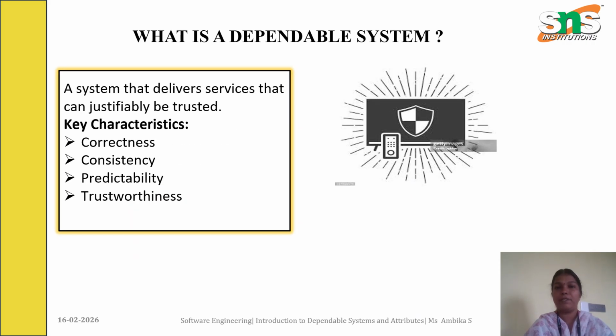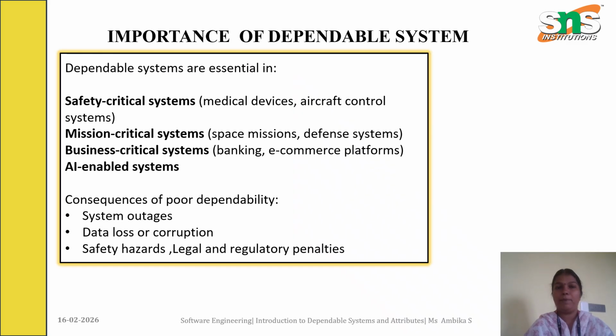So what is a dependable system? It's nothing but creating software that is trusted by the users, with correctness, consistency, predictability as well as trustworthiness. The importance of dependable systems: it is essential in safety critical systems, mission critical systems, business critical systems as well as AI enabled systems.